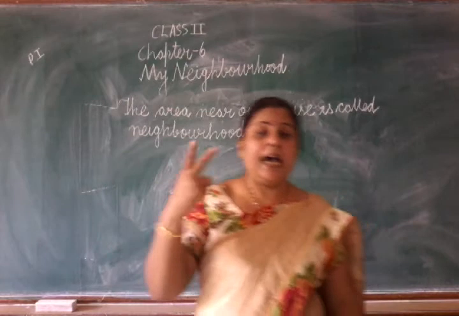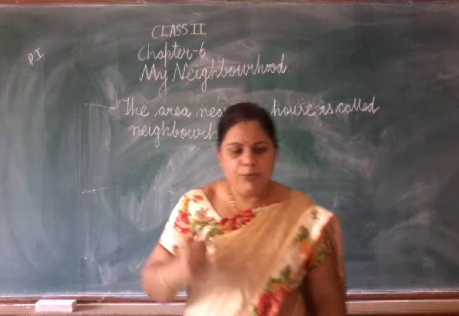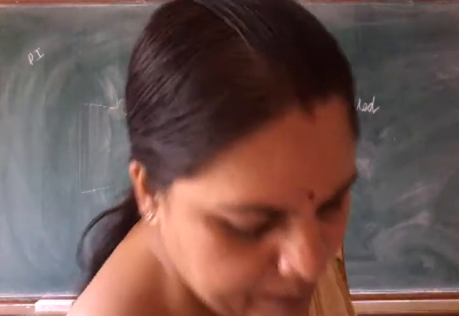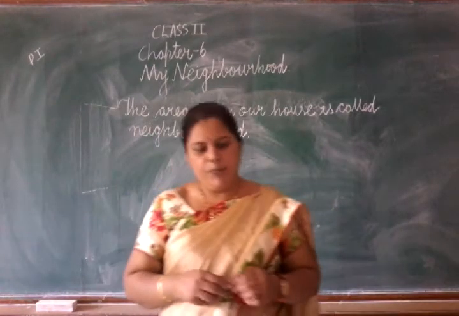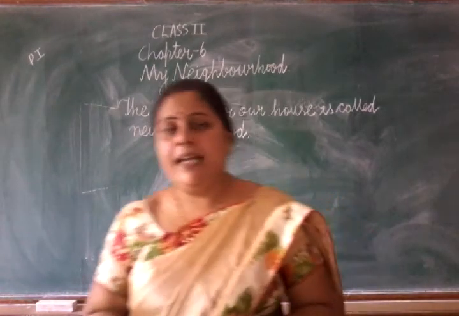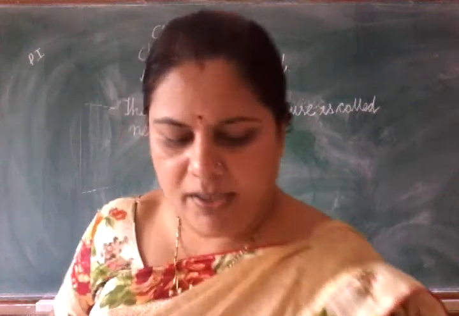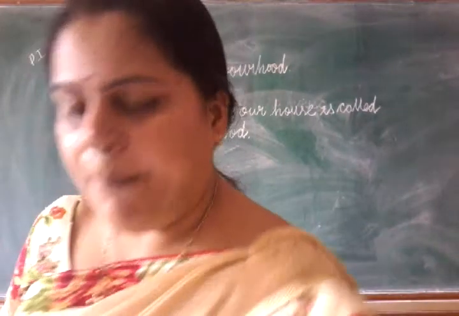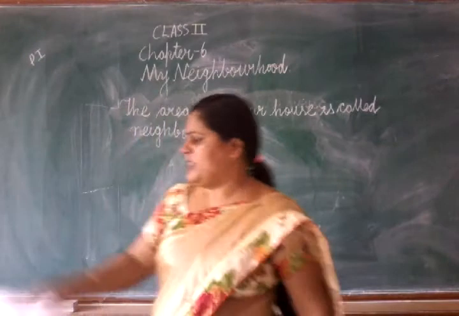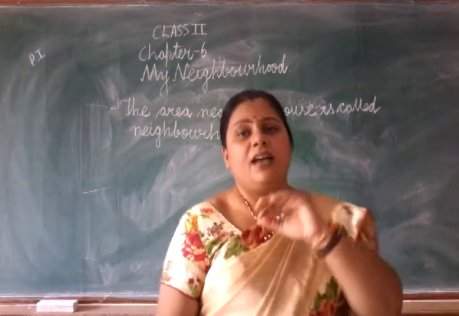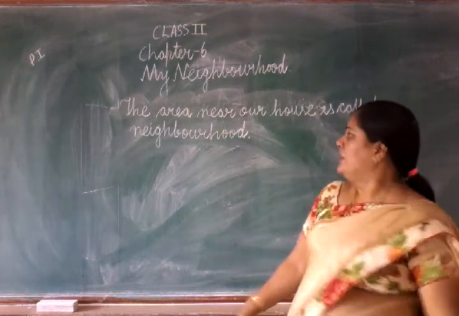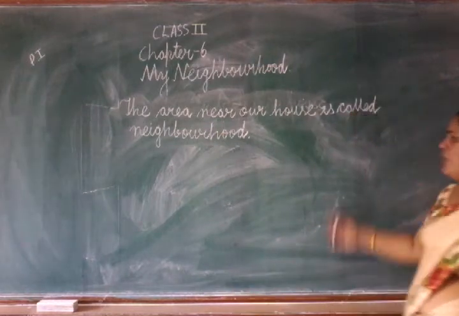Now number 2. People who live in the neighborhood are called neighbors. Now you have understood neighborhood: the area near our houses is called neighborhood.